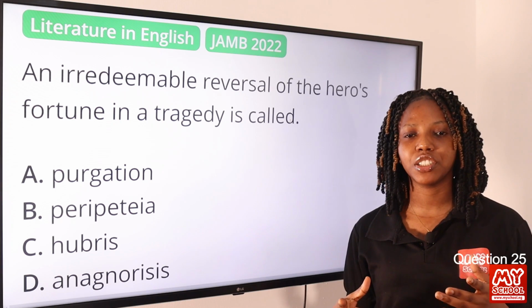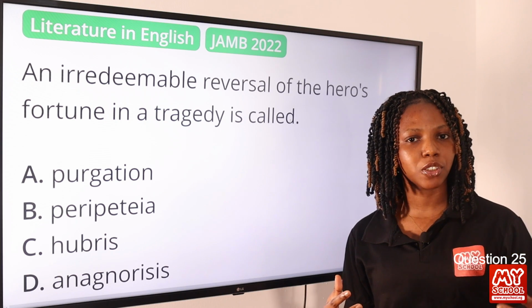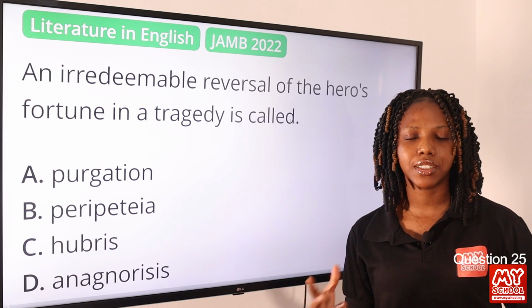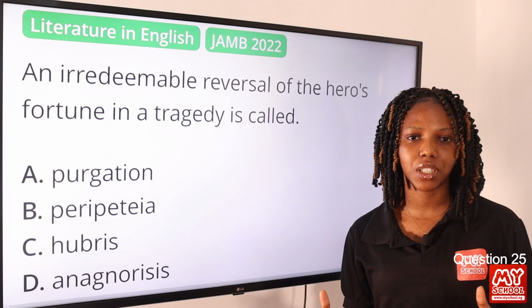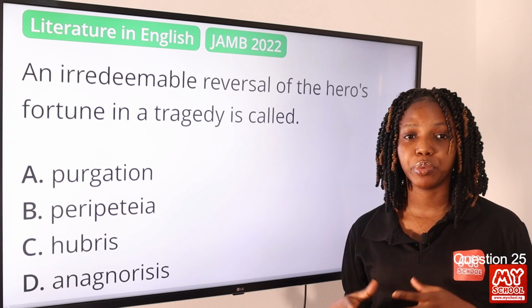If you've ever been watching a movie and you expect that something should occur, but then you see something else, it's a reversal of circumstances, a sudden change of fortune in the story. So that's peripeteia.